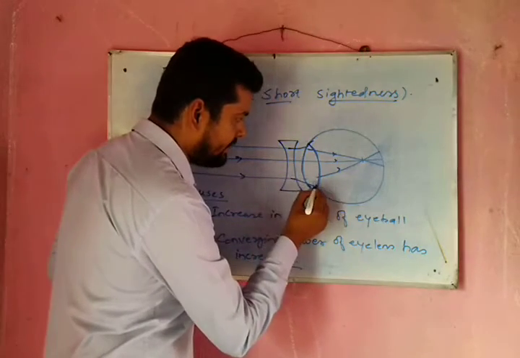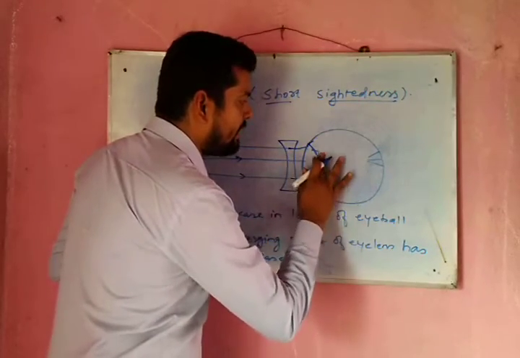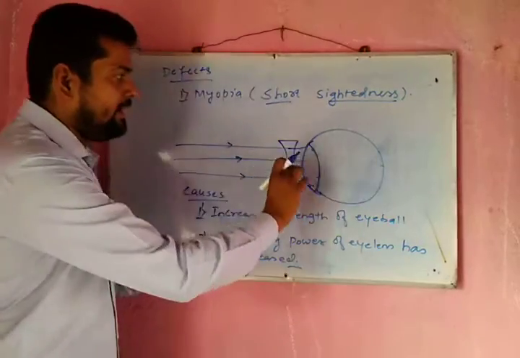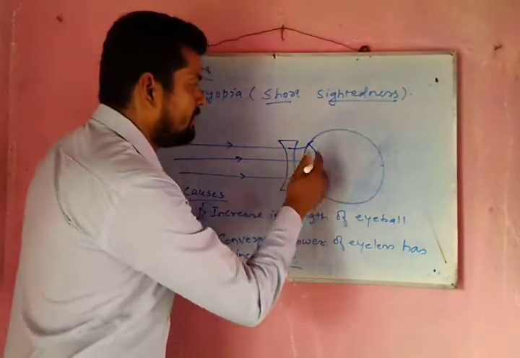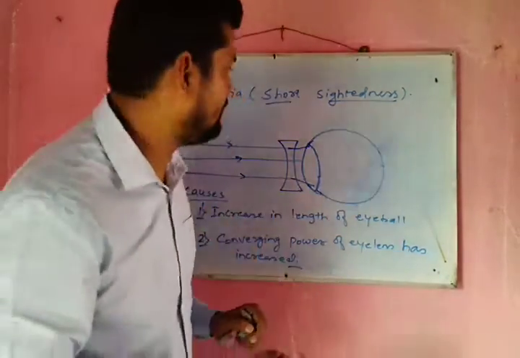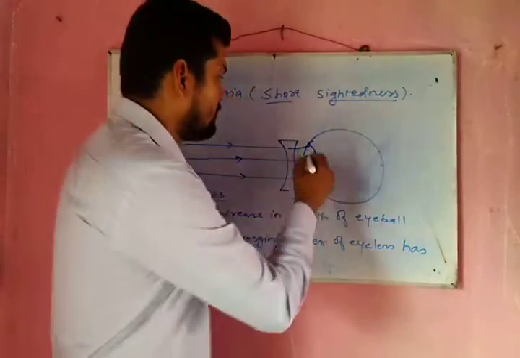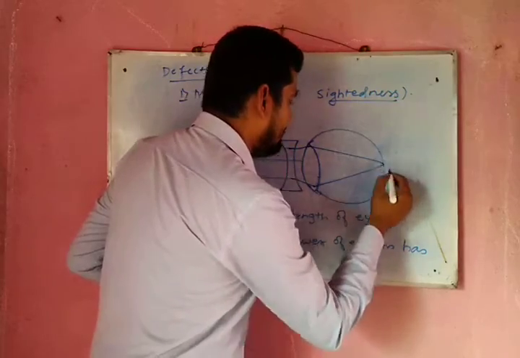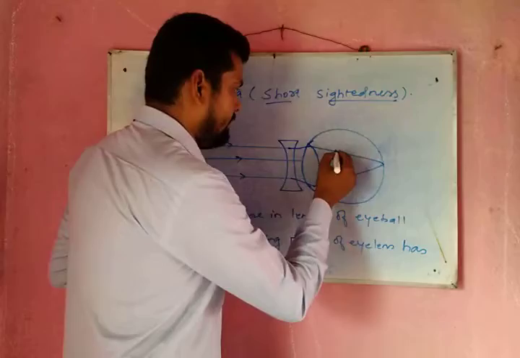Then you will get a new position for the object to form its image. So the image now will be formed on the retina, and thus the defect of myopia can be corrected.